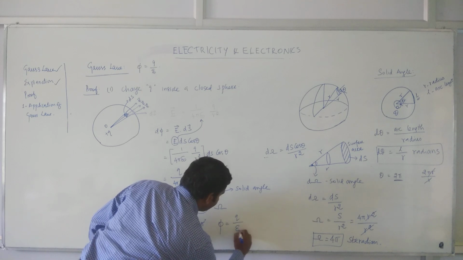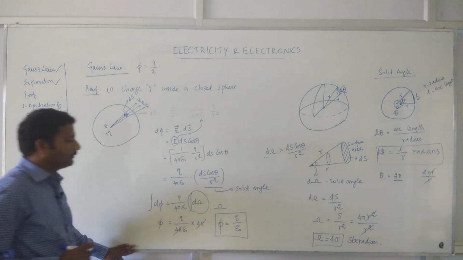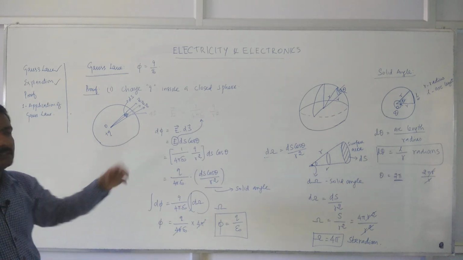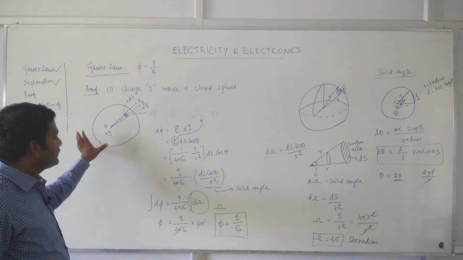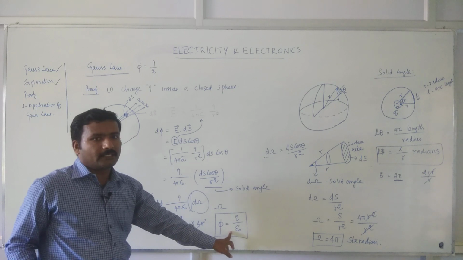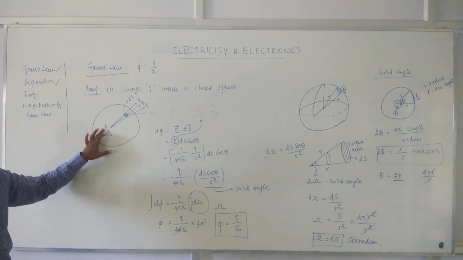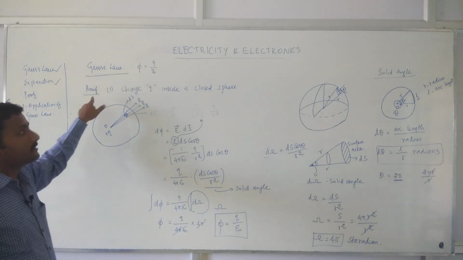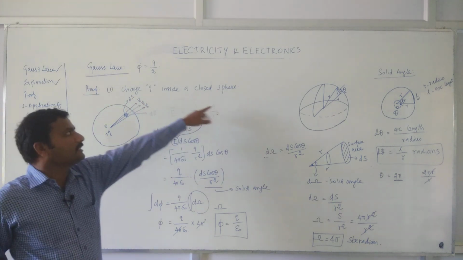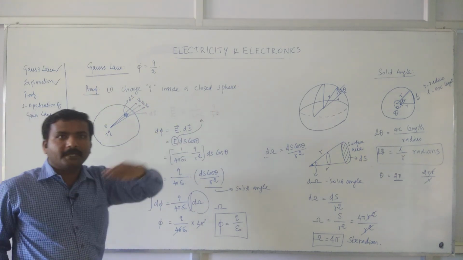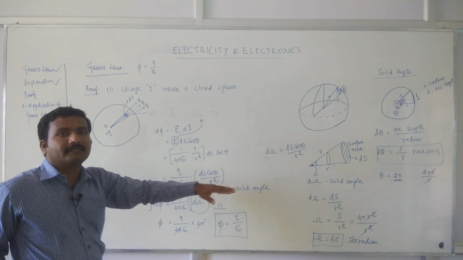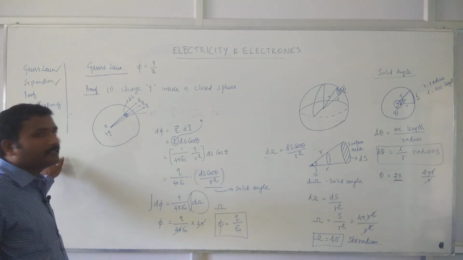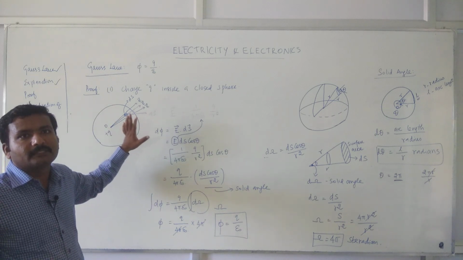Q by epsilon naught. So the flux observed on the surface of a closed Gaussian surface is equal to the product of 1 by epsilon naught times the charge enclosed by the surface. That is what we have written for Gauss law. Hence, Gauss law is true for the case where the charge Q is inside the closed sphere. Partially we have proved it. Another statement we made is that it is true only when the charge is within the sphere. If the charge is outside the sphere, it will not contribute to the flux over the surface. That is what we have to prove.